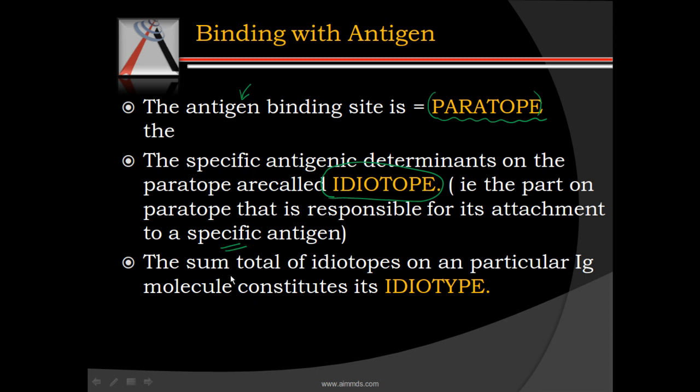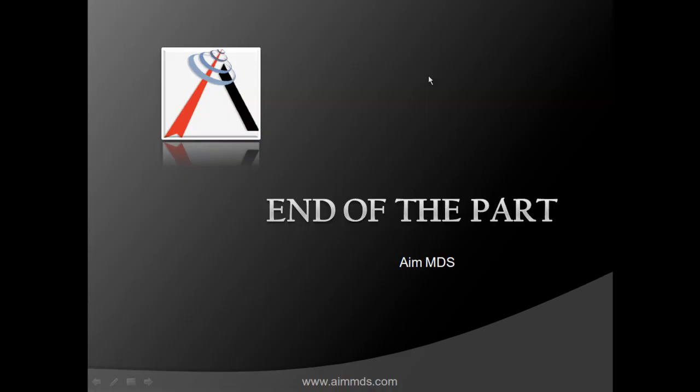So the sum total of these idiotopes on a particular Ig molecule makes the idiotype of that particular Ig. So the idiotype gives a typical characteristic to a particular Ig molecule. So that's briefly about the important terminology associated with the antigen binding site on immunoglobulin. That was about immunoglobulin structure, its various types, and its attachment with antigen. Thank you.